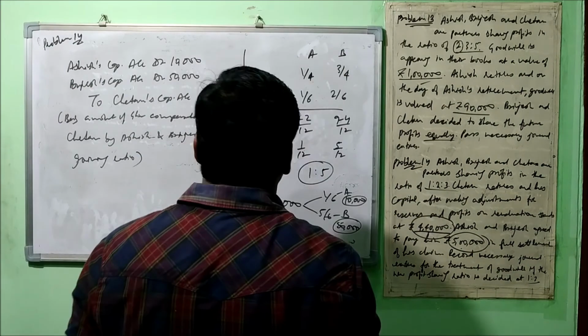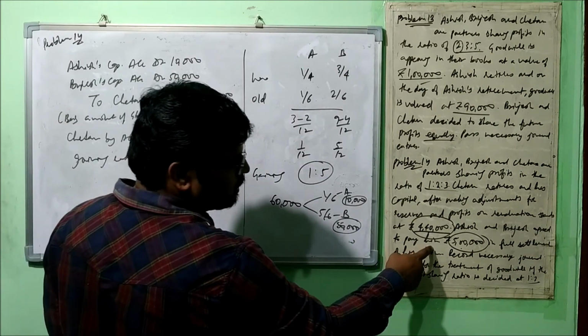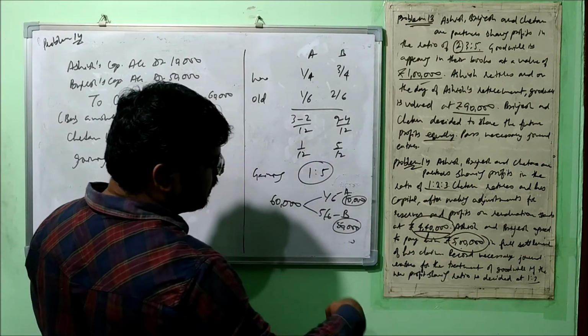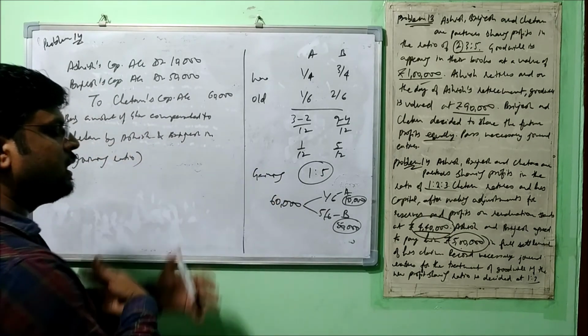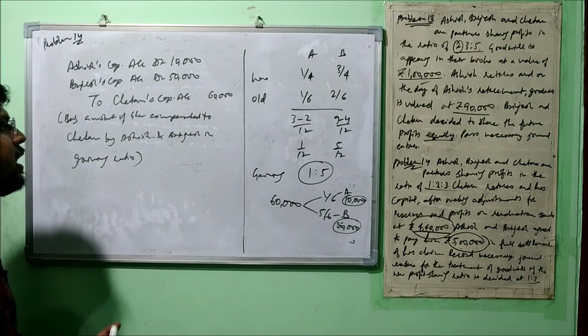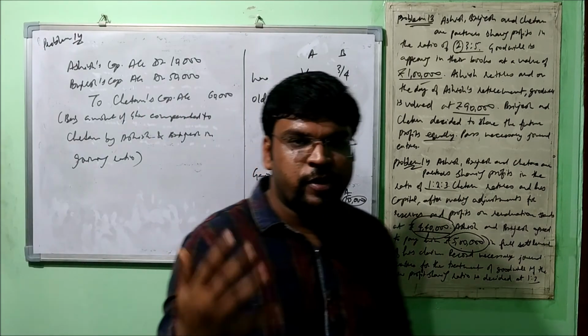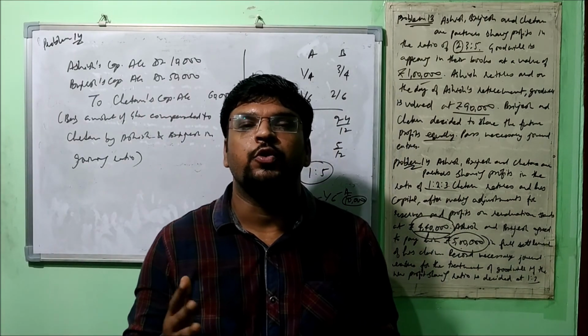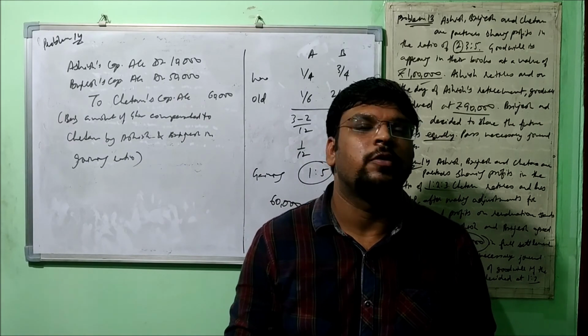Right? Once again, I tell you, here the concept was there of the hidden goodwill. We just inferred that goodwill, that was 60,000, and then the question became like case number 1, because this is the by default situation. Alright. So friends, it was all about the treatment of goodwill on the retirement or death of a partner.